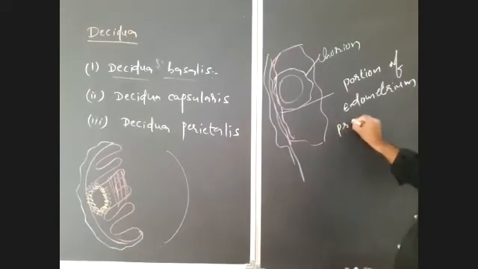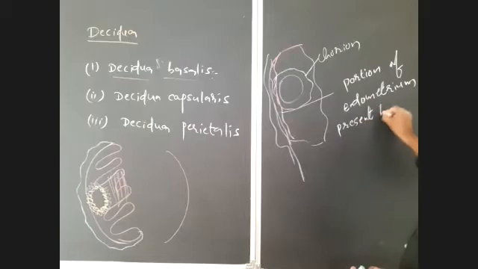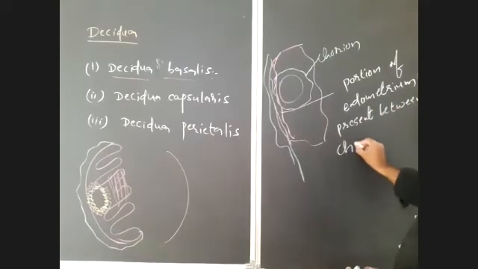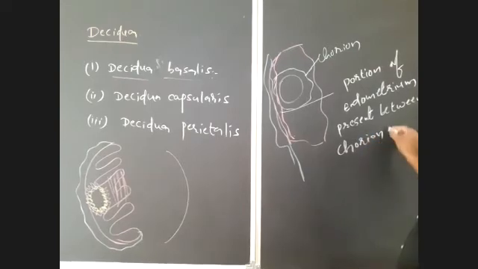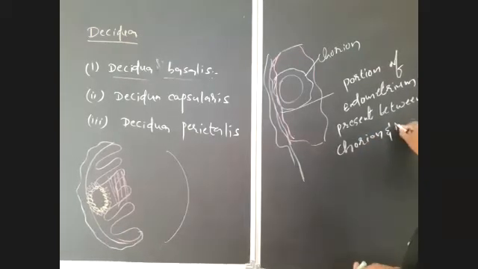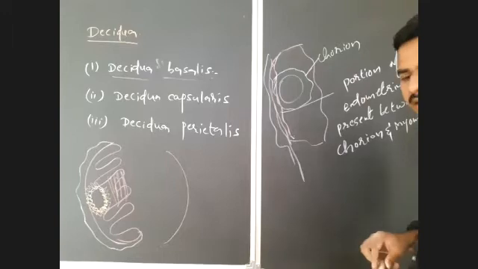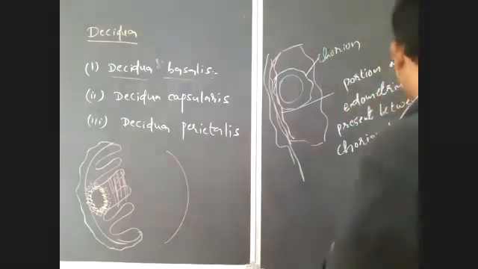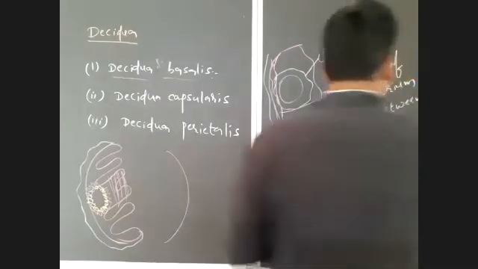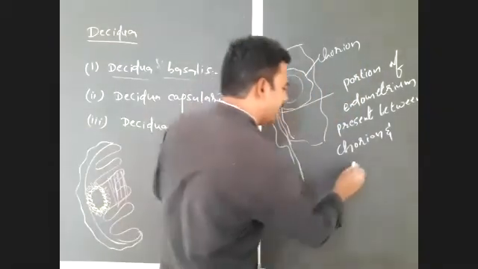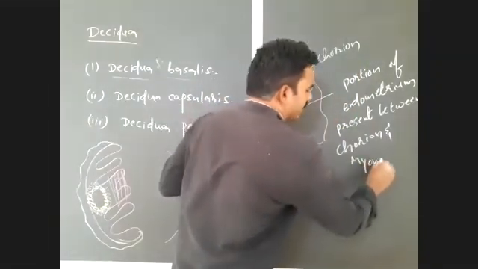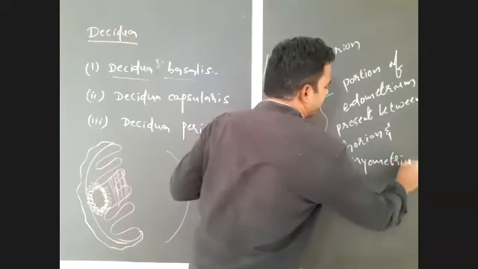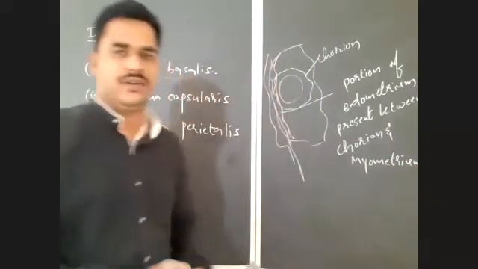present between chorion and myometrium of the uterus.